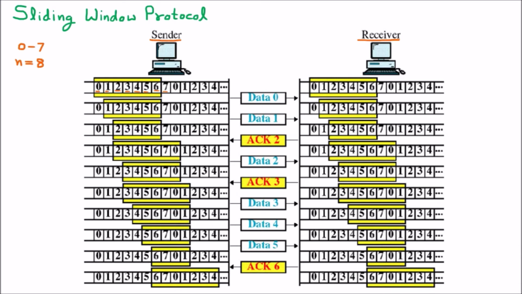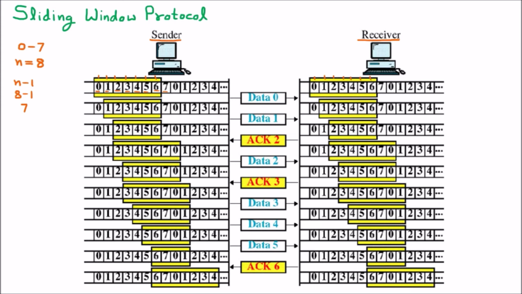Now the size of the sliding window will be n minus 1. N minus 1 means 8 minus 1, which is equal to 7. So the window can have 7 elements. From 0 to 6, the window size is 7. The window can have a maximum size of 7. Similarly, at the receiver side, we have 0 to 6, and this is the size of the window.